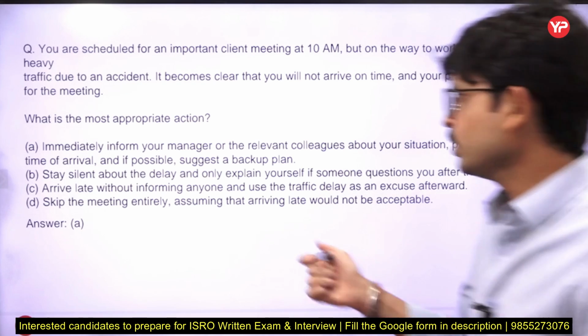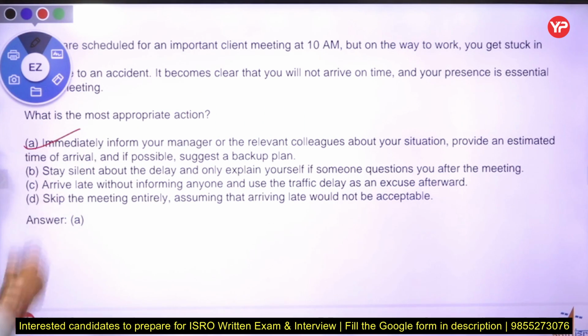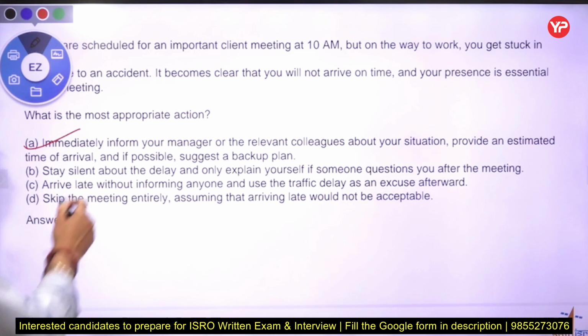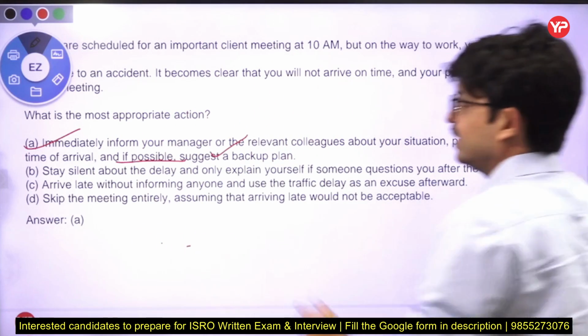Simple, you have to inform your manager or relevant colleagues about your situation, so provide an estimated time of arrival and, if possible, a backup plan. That is a simple situational judgment question. Now move to the next question.